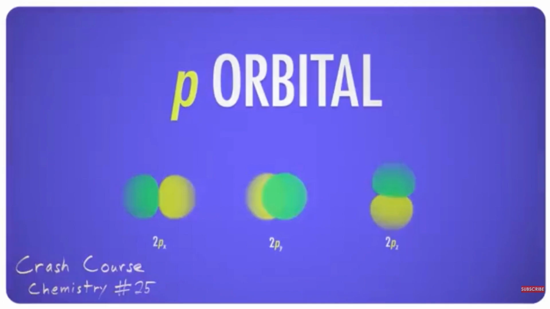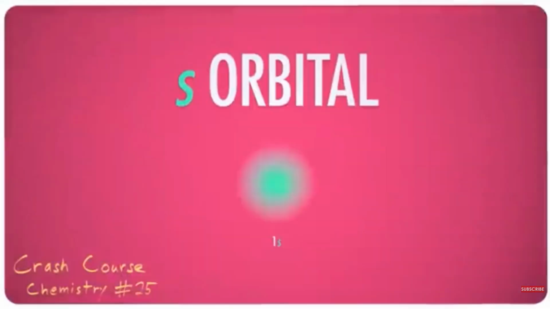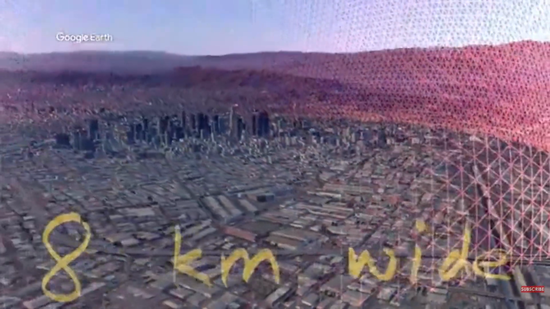Instead, there's a field which shows where an electron might be found, and these fields are what define the size of an atom. The shape of these fields can get kind of weird when you start adding more electrons, but for hydrogen, it's simply a sphere. To really drive home just how empty atoms really are, if we were to instead scale a proton up to this size, the entire atom would be 8 kilometers wide.